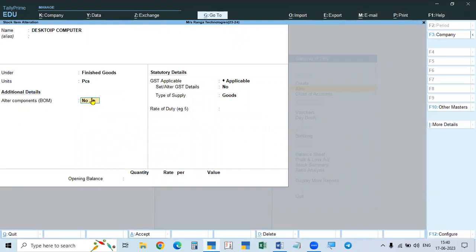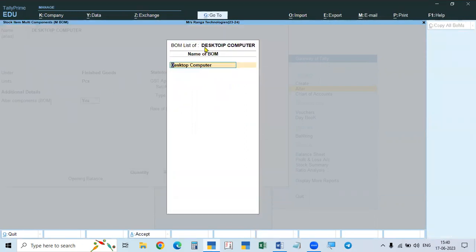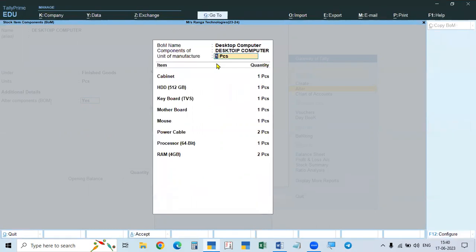In all the stock items, it will show your raw material also. Everything should be no. Only in the finished goods or finished product, you have to make it yes, because for the finished goods only we will prepare the bill of material. Say it will show the bill of material for the finished goods, and give it some name.